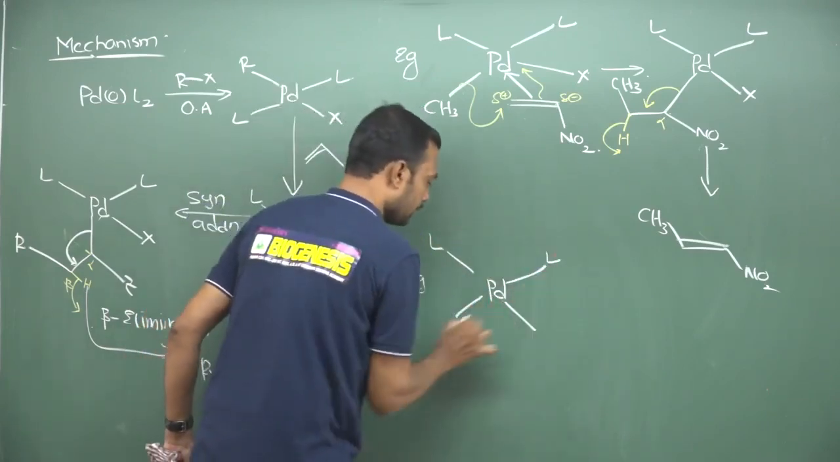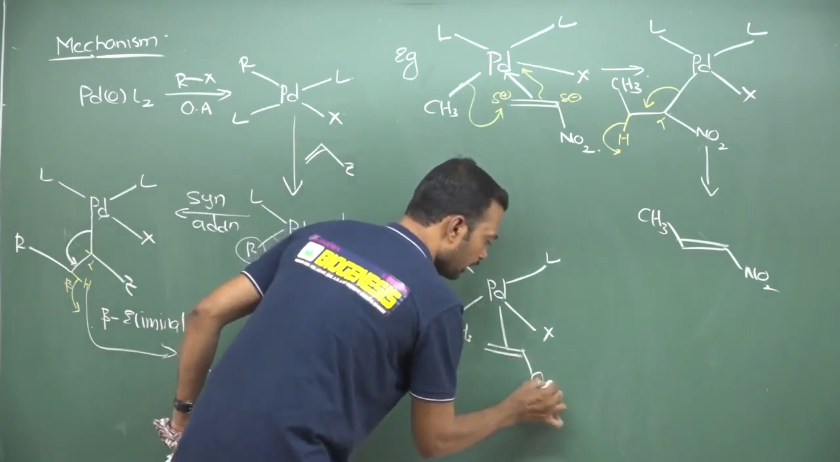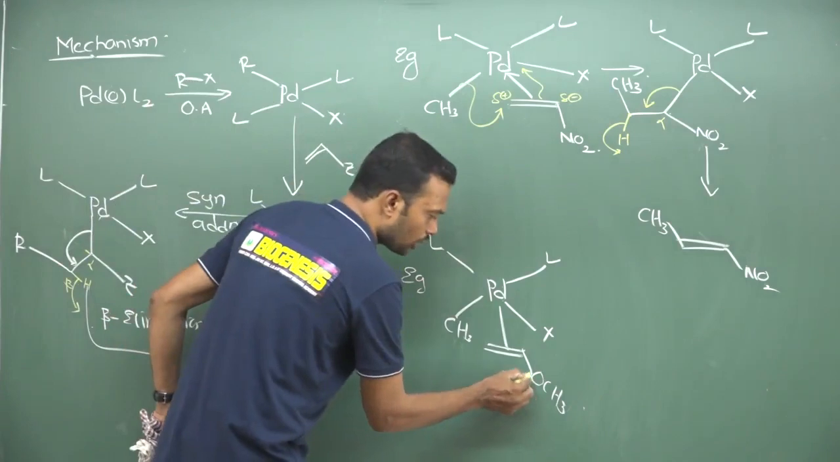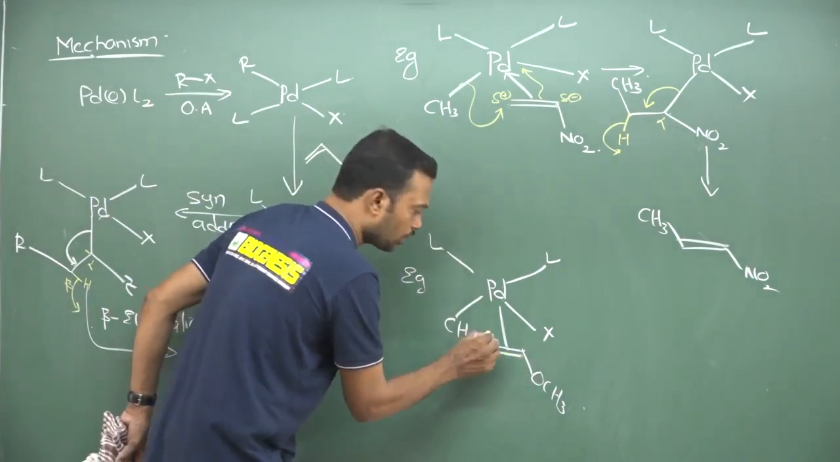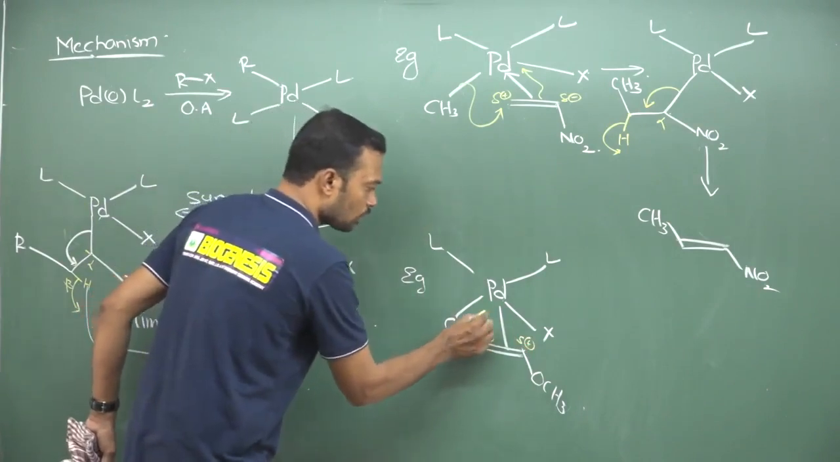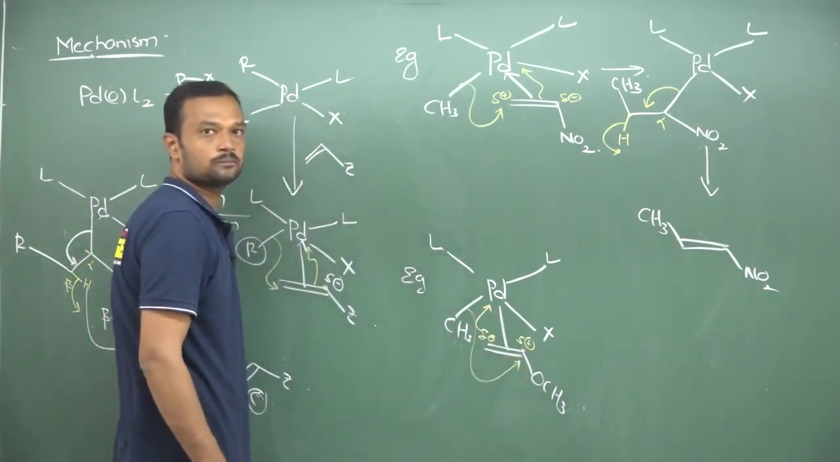Same way, if I take a donor, see, this is palladium, two ligands I am taking, ligand, ligand, and this is CH3, this is X. Now the double bond is coordinated, and here I am taking a donor. Now if this donor increases electron density on this double bond, around here this is carbanion, this is carbocation. Now this carbanion will attack here, this organic part will attach over here.